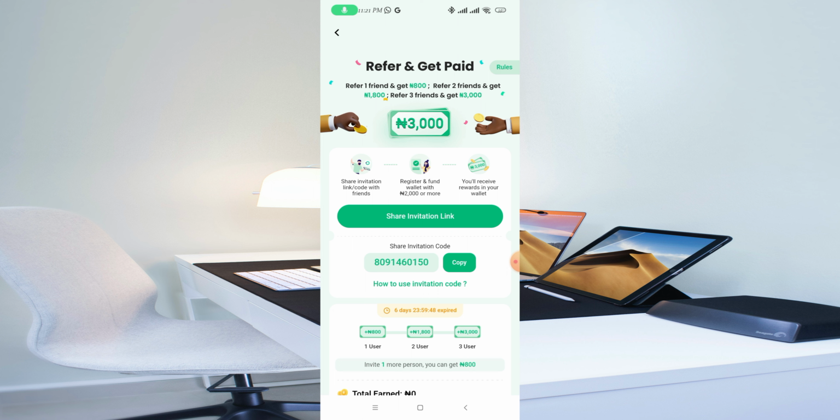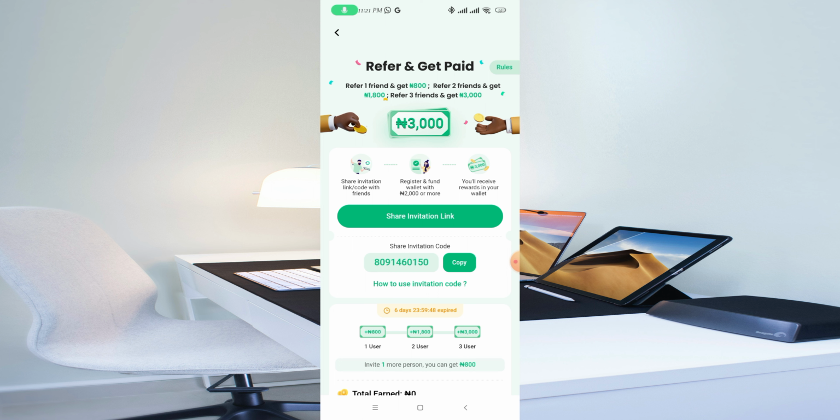To send an invitation, you can see Share Invitation Link, to people who you believe actually want to join Opay, and then you'll be able to earn some interest. Currently, I haven't been able to earn anything from this because I have not referred or tried to invite anyone to join Opay. But maybe I will try this very soon, like inviting people to join Opay, and then maybe I'll be able to earn some commission doing that.